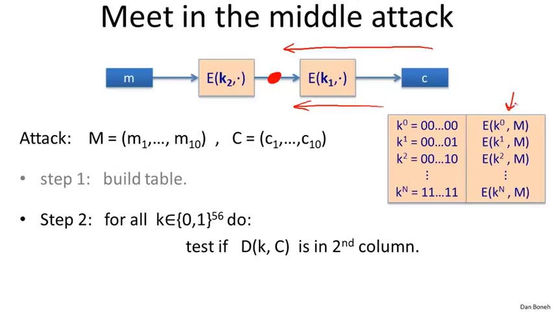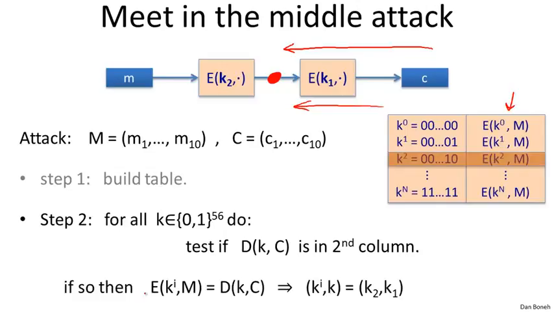So for each possible decryption, we check: is the decryption in the second column of the table? If it is in the table, then aha, we found a match. So we know that, for example, a decryption using a particular key K happened to match an entry in the table, K sub i, then we know that the encryption of M under Ki is equal to the decryption of C under K. So we built this meet in the middle where the two sides, the encryption of M under Ki and the decryption of C under K, collided.